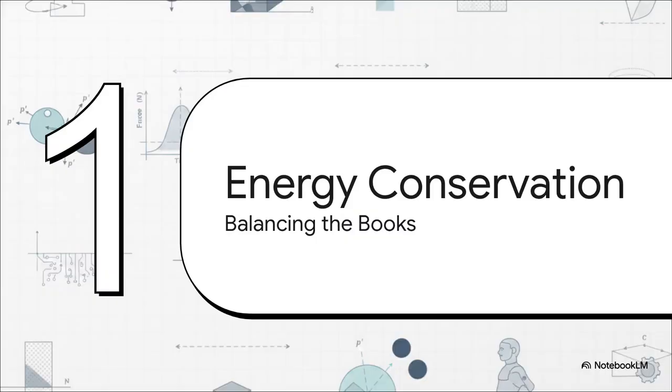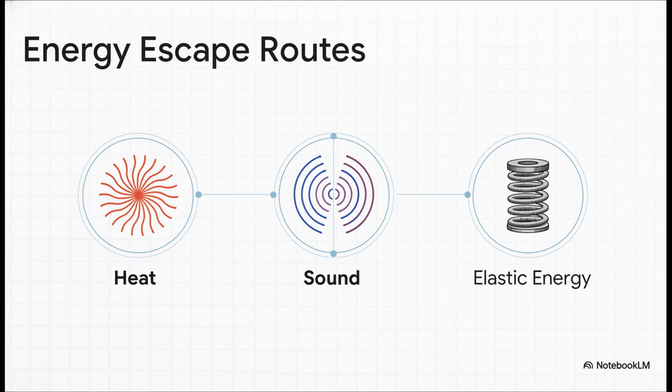Section 5. The Law of Conservation of Energy. Balancing the books. So the crucial point is this. Even though that extra crash time lowers the immediate force, those two vehicles are still carrying massive amounts of kinetic energy. According to the law of conservation of energy, that forward momentum cannot be destroyed. The universe must balance the books by transforming it into new forms. And energy is incredibly clever at finding an exit. Notice the 3 highly specific escape routes it takes during a yielding collision: thermal energy, acoustic energy, and elastic potential energy. Let's break these down.